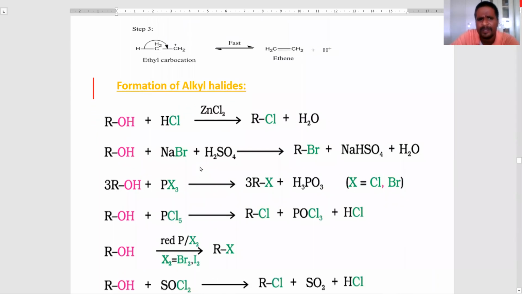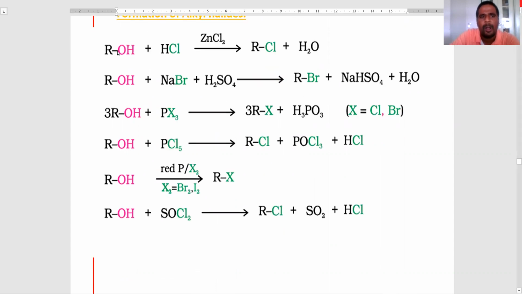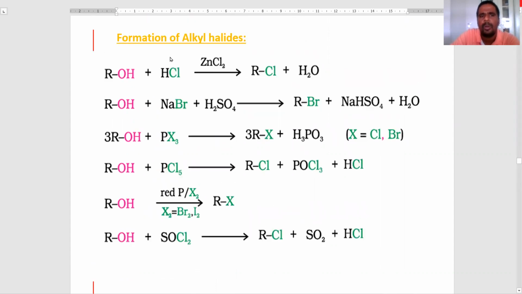The next reaction is formation of alkyl halides. Here alcohols react with Lucas reagent, that is, zinc chloride and concentrated HCl, to produce alkyl halides. Alcohols react with sodium bromide and H2SO4 to produce alkyl halides.